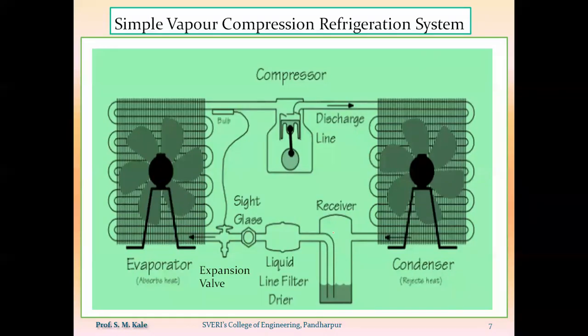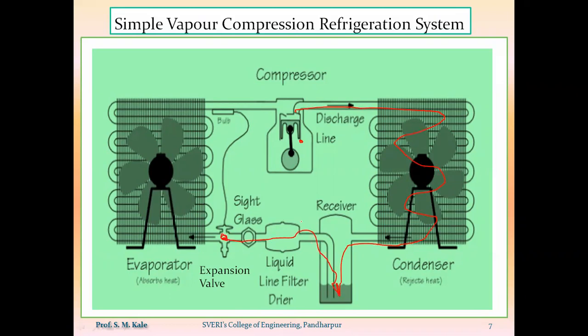So this is the compressor. Outlet of compressor is provided to the condenser. Outlet of condenser is provided to the receiver. Outlet of receiver is provided to the expansion device. This is called as the expansion device.